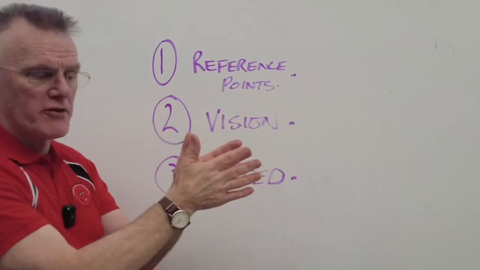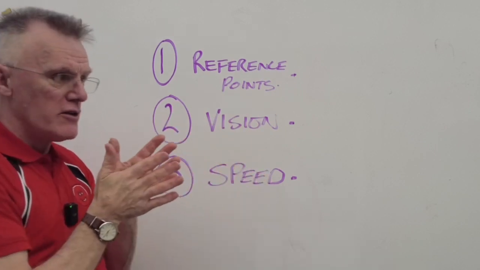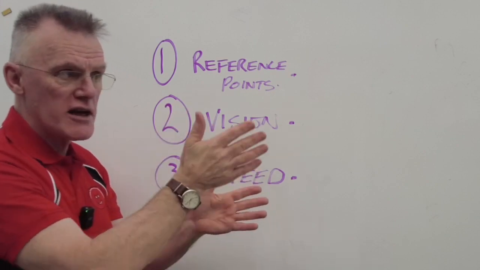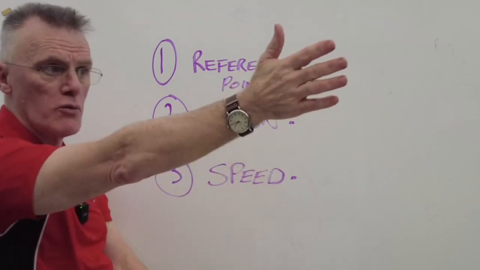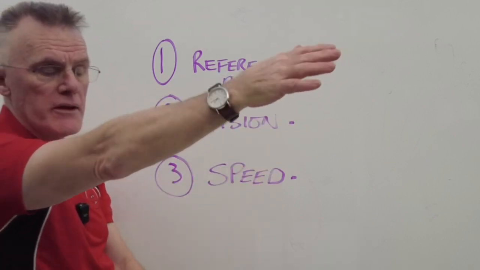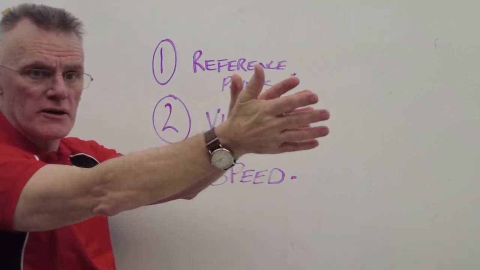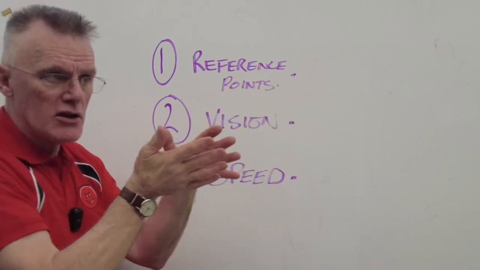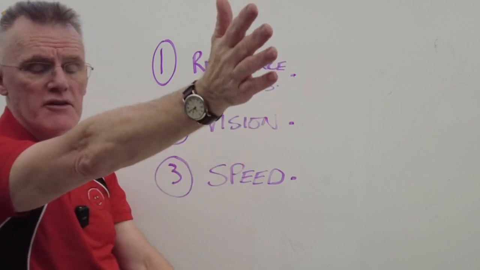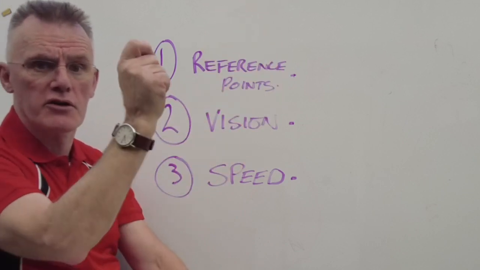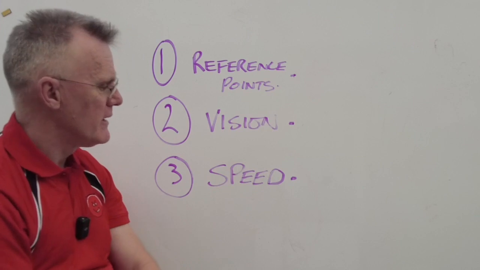So as you're approaching, for argument's sake, your tipping reference, don't wait till you're right upon it before you start looking into the corner. As you're approaching it, start to look away from it, lifting your vision up, and start to look into the corner. And as you're approaching the apex, look away from the apex, because you know you're going to make it at that point. Start to look out for things like your drift out point, or the point that you're going to pick the throttle up, etc.